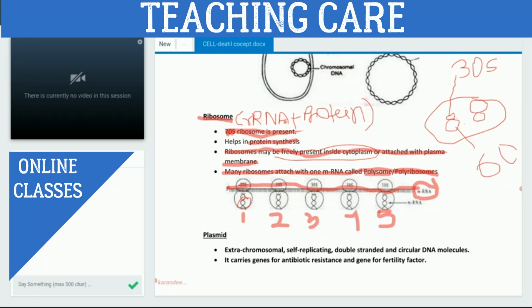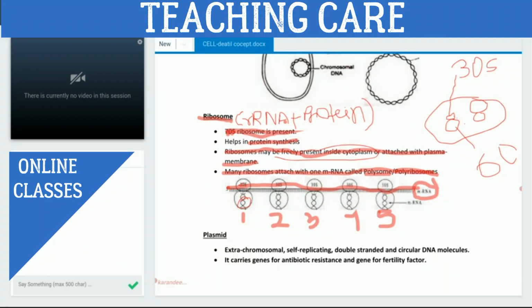So what have we studied about the ribosome? Ribosome is made up of rRNA plus protein. And which type of ribosome is present inside the bacterial cell or prokaryotic cell? 70S. Yes, sir.